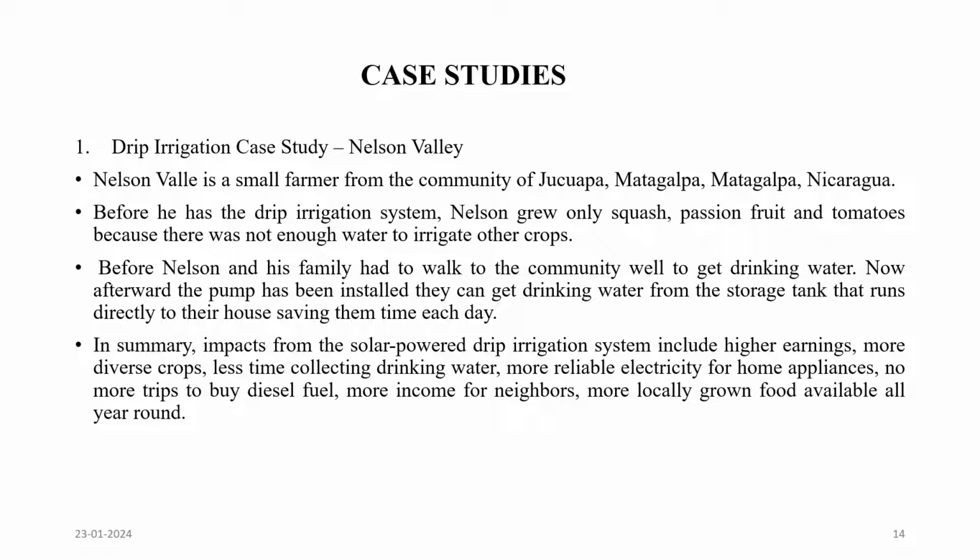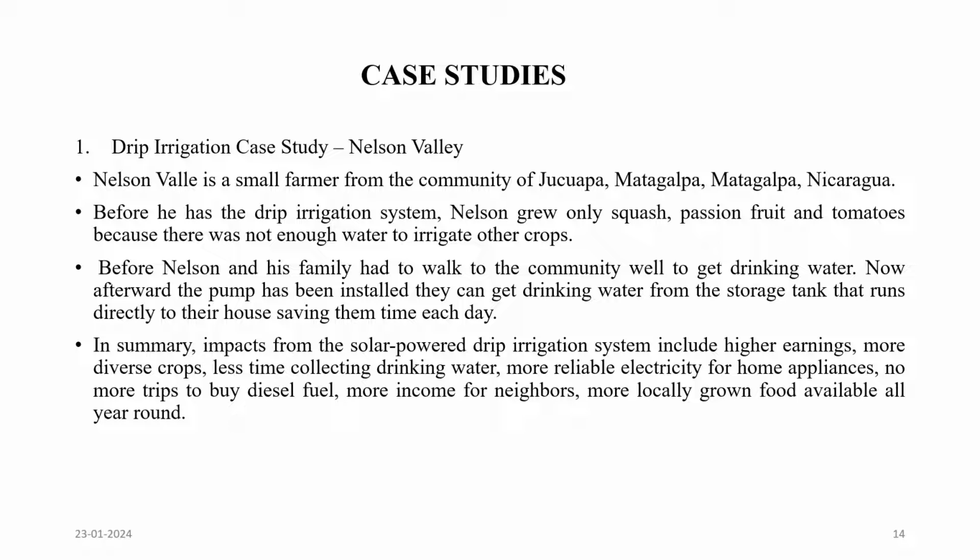Now, after the pump has been installed, they can get drinking water from the storage tank that runs directly to their house, saving them time each day. In summary, impacts from the solar powered drip irrigation system include higher earnings, more diverse crops, less time collecting drinking water, more reliable electricity for home appliances, no more trips to buy diesel fuel, more income, more neighbors, more locally grown food available all year round.